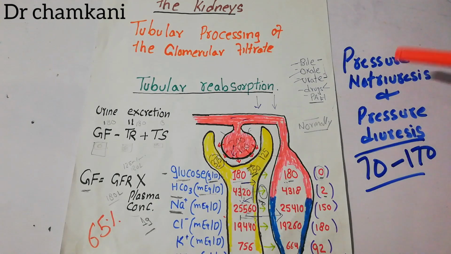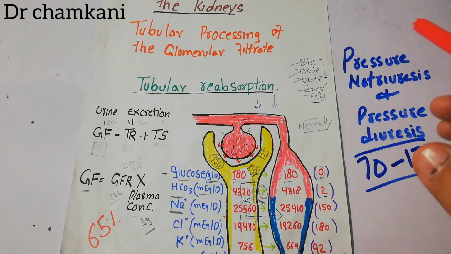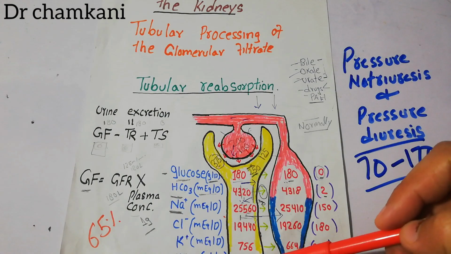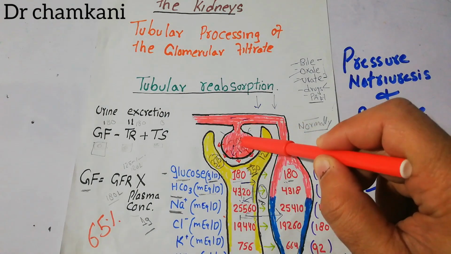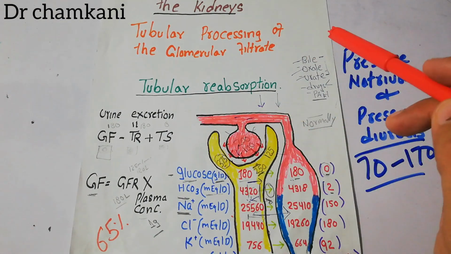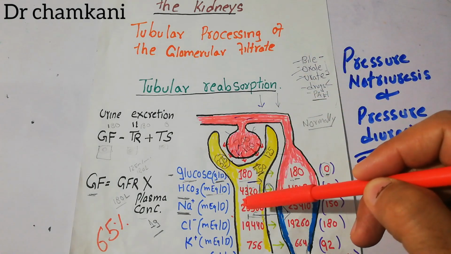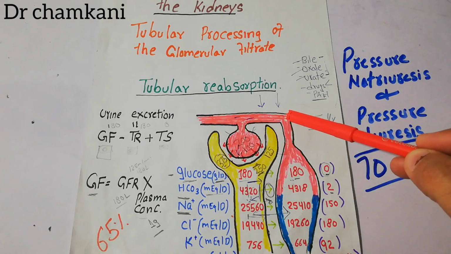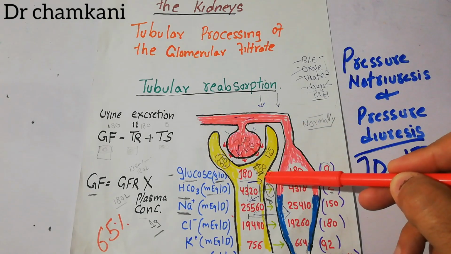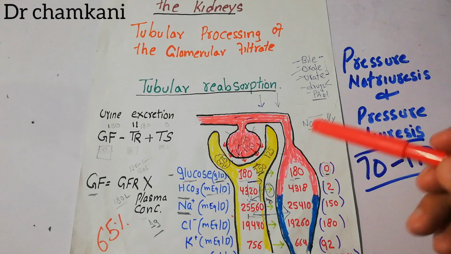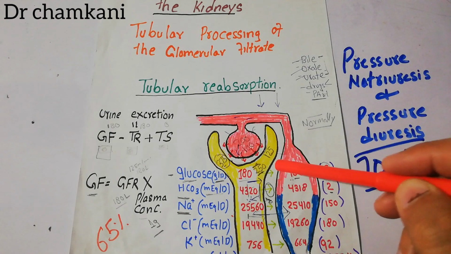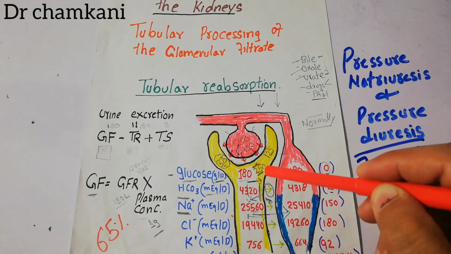We are studying the concept of pressure natriuresis and diuresis, which is the correlation of increase in arterial pressure to the increase in excretion of sodium and water. So increase in GFR is one way through which this occurs. The second thing is that whenever the arterial pressure increases, the reabsorption of water and sodium decreases because pressure increases in the peritubular capillaries, which ultimately increases the pressure in the renal interstitium.